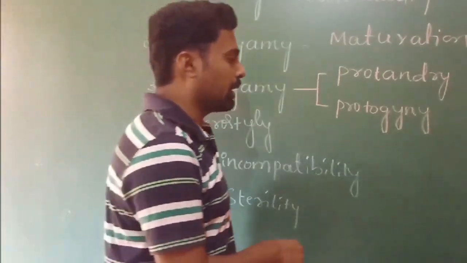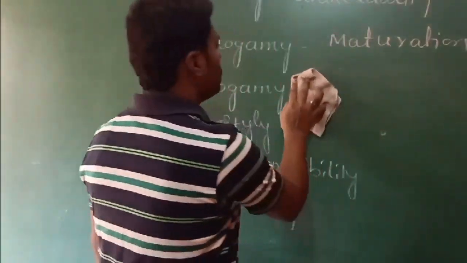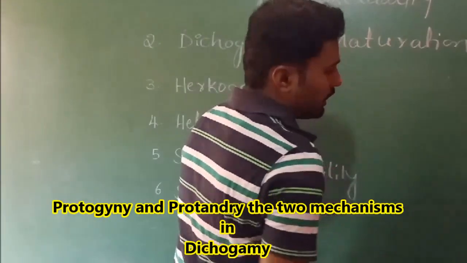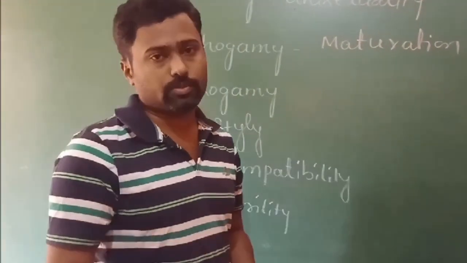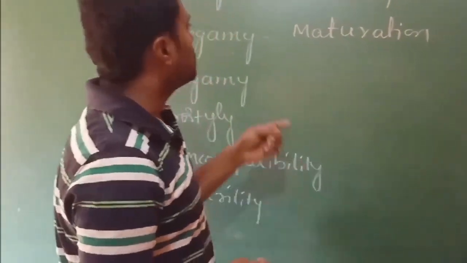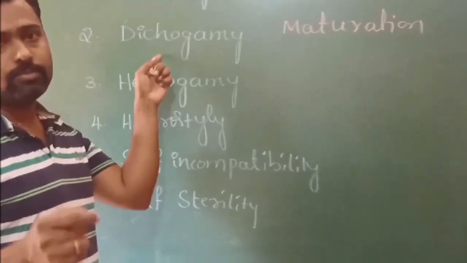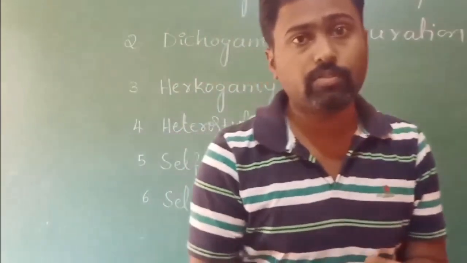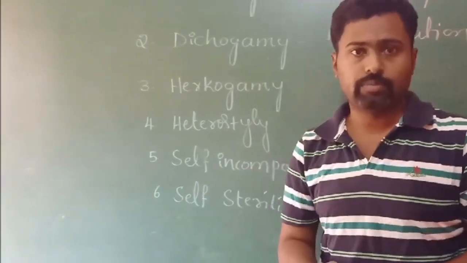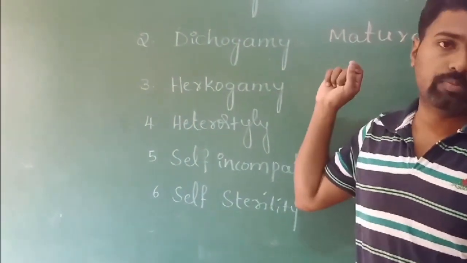In dichogamy, either the androecium may mature first or the gynoecium may mature first. So what is dichogamy? This is a condition where there is no synchronization between the maturation of the androecium and the gynoecium when the flower is bisexual.